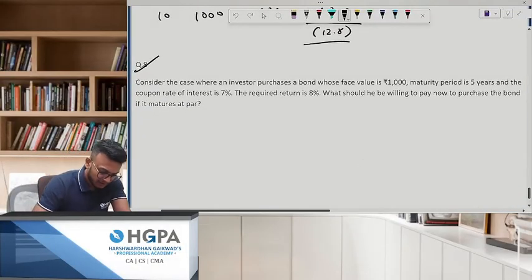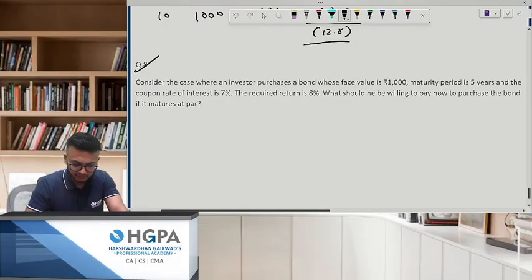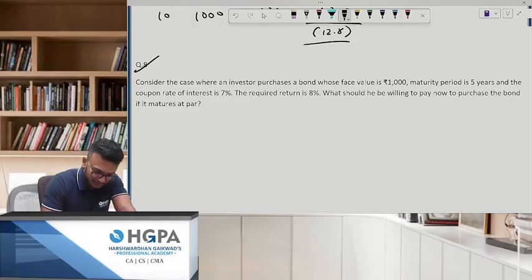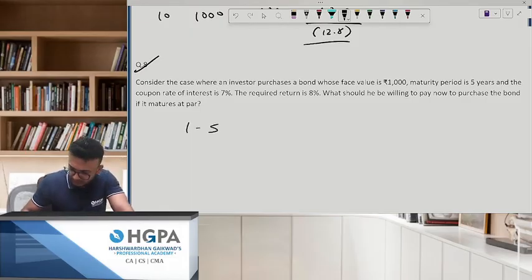Consider the case where an investor purchases a bond whose face value is 1000, maturity period is 5 years, coupon is 7%, and required return is 8%. What should the investor be willing to pay? Very simple question. Years 1 to 5, cash flow is 1000 into 7%, which is 70.